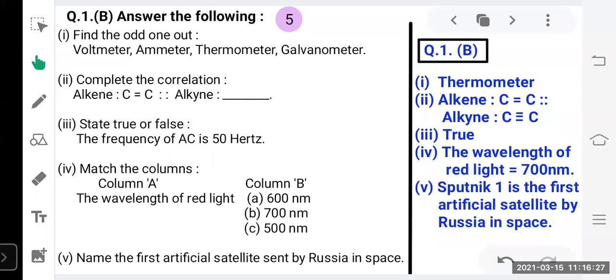Okay, the question number one is find the odd one out. Voltmeter, ammeter, thermometer, galvanometer. So the correct answer here is thermometer. So how you have to write: question number one, B, the first option, first question, answer: thermometer.